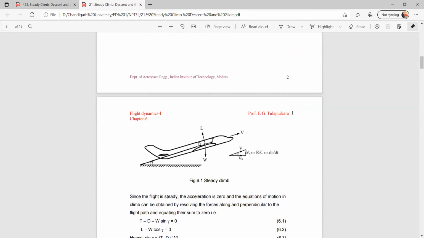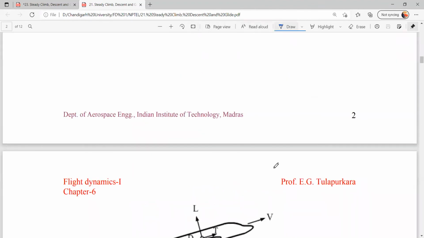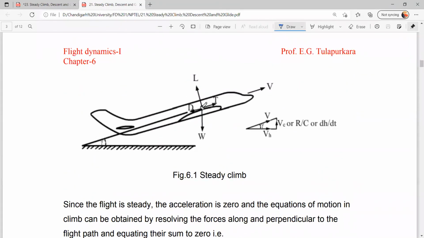So during the climb, the weight component W cos gamma is here, and W sin gamma is acting along the drag. This is how resolving the forces helps.